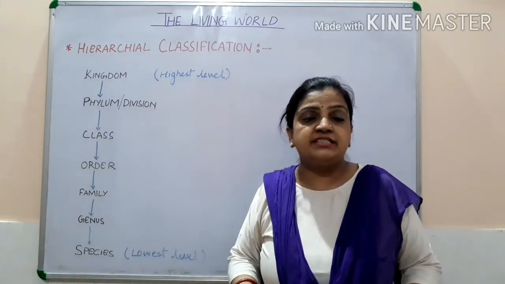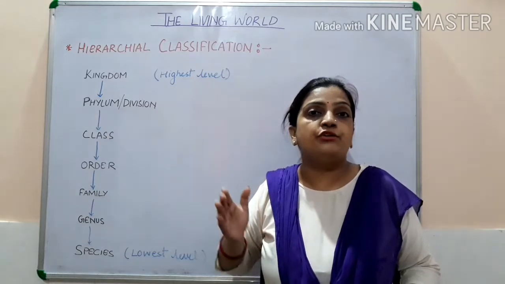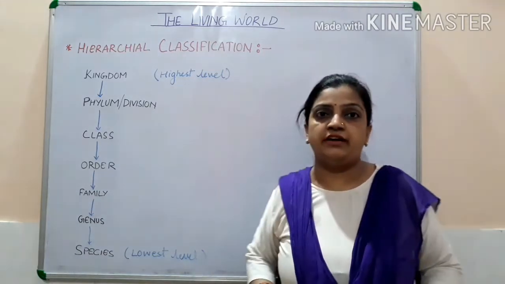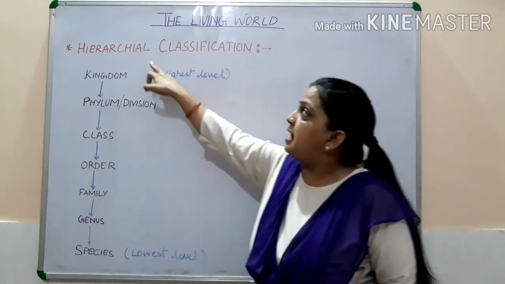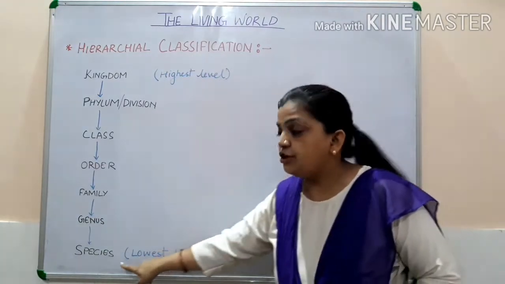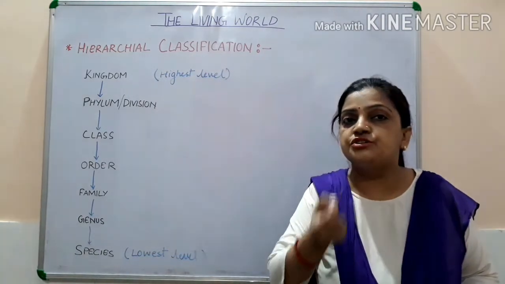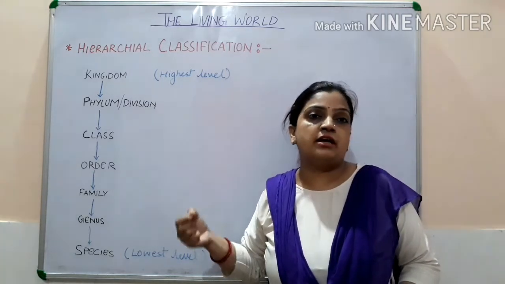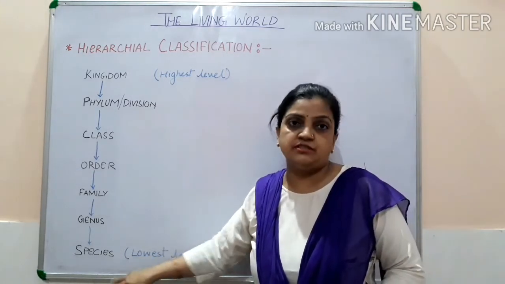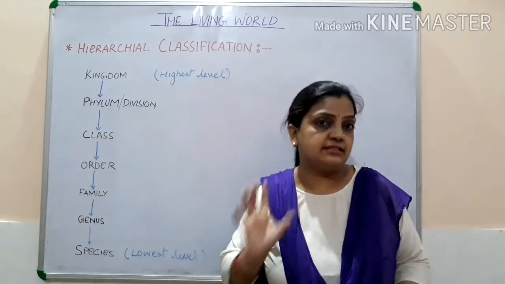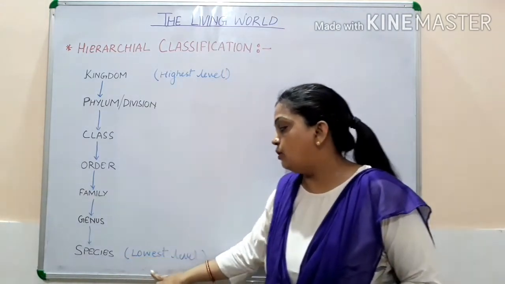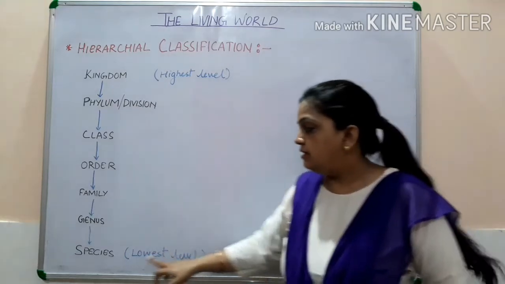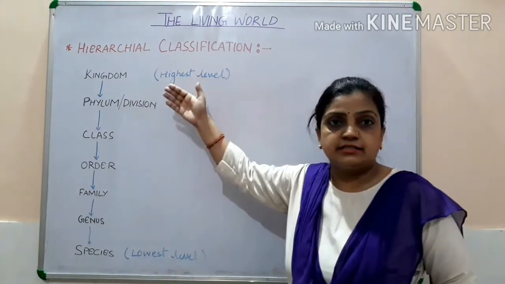Children, if you remember, we say that cell is a basic unit of life, the smallest unit of life. Similarly, in the hierarchical classification, species is the smallest unit of classification. We always start the study of classification with the species, with a single individual organism. So, it is the lowest level taxonomic category and kingdom is the highest.